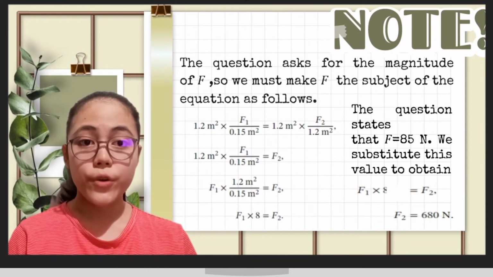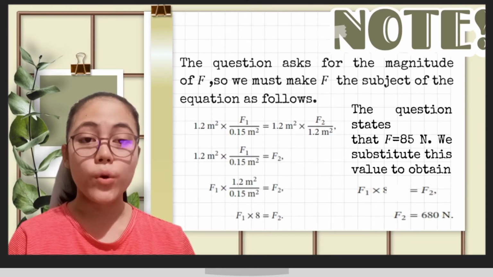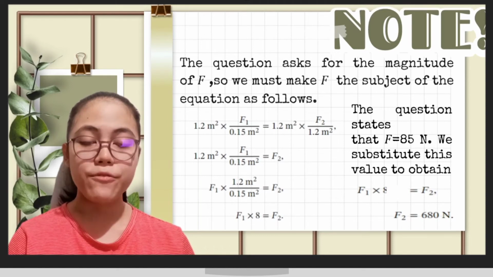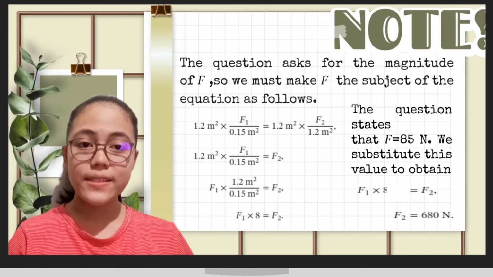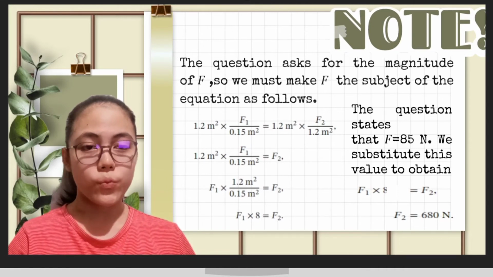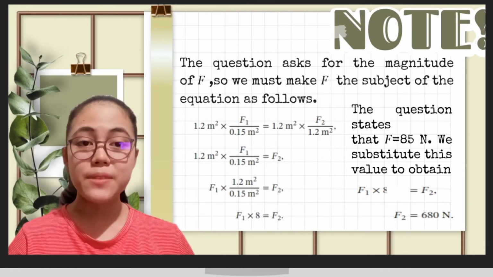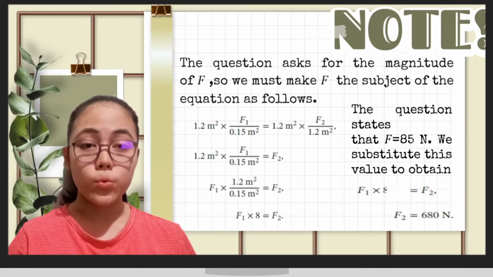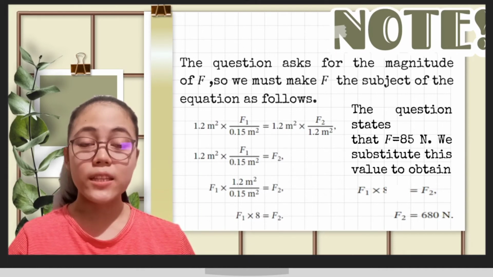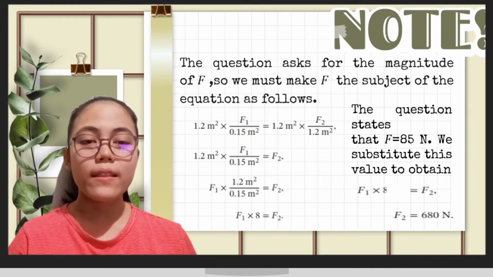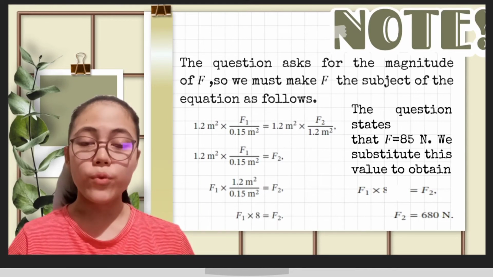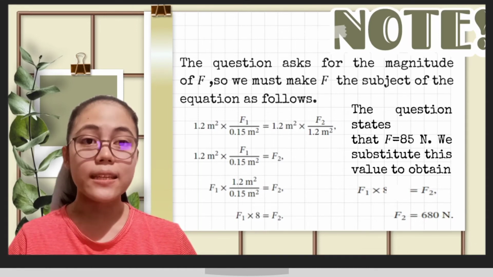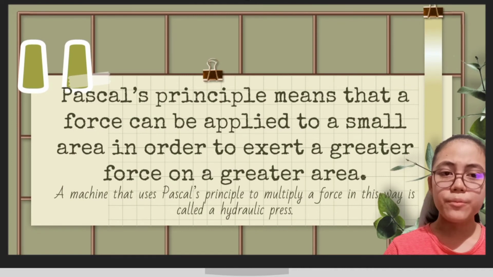The question asks for the magnitude of force 2, so we must make force 2 the subject of the equation as follows. The question states that force 1 is equal to 85 Newtons. We substitute this value to obtain F1 times 8 is equal to F2. So by substituting, we have 85 Newtons times 8, that would be 680 Newtons. So our force 2 is equal to 680 Newtons. We see from the example that by applying a force of 85 Newtons to one piston, a force of 680 Newtons was exerted on the other piston.